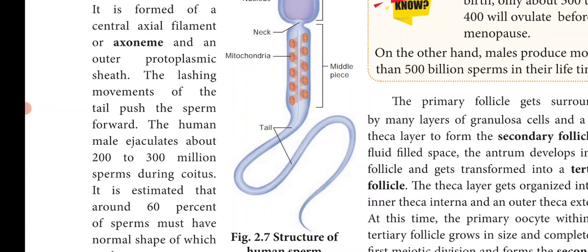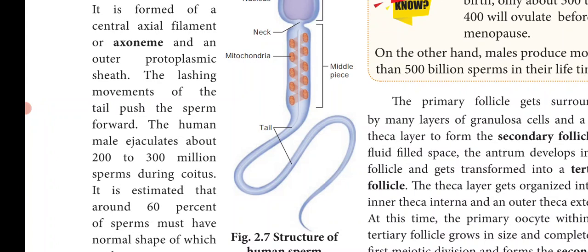The human male ejaculates about 200 to 300 million sperms during coitus, that is during physical union. And it is estimated that around 60% of sperms must have their normal shape, of which at least 40% must show vigorous motility for the normal fertility. So at least 40% of the sperms must show vigorous motility, that is movement, for the normal fertility.